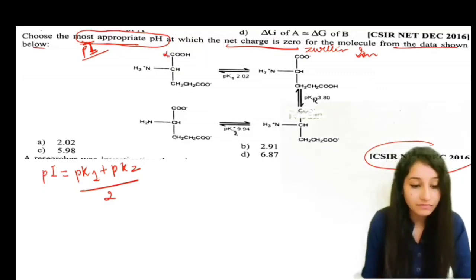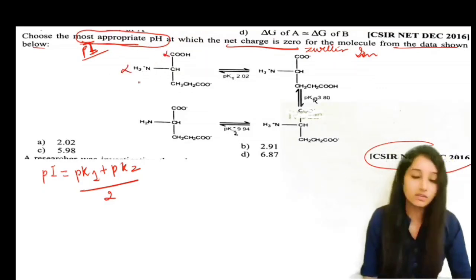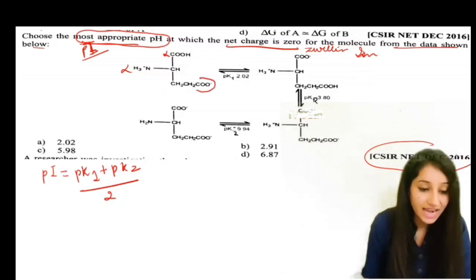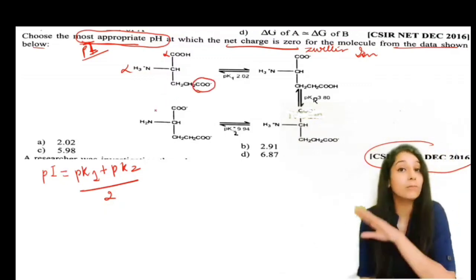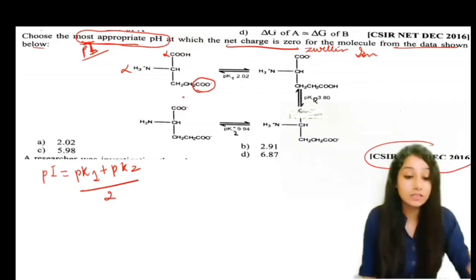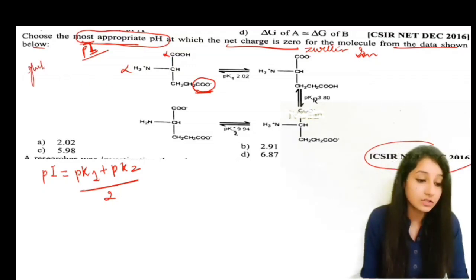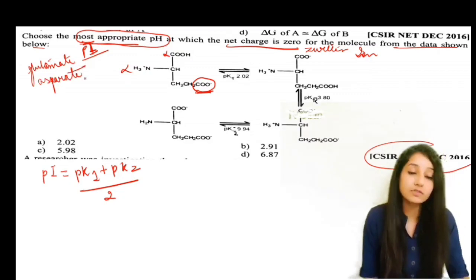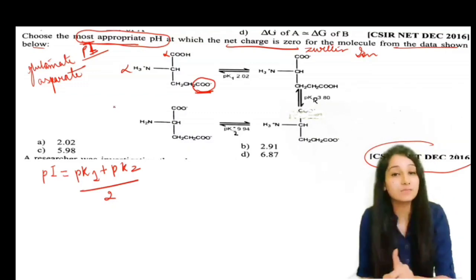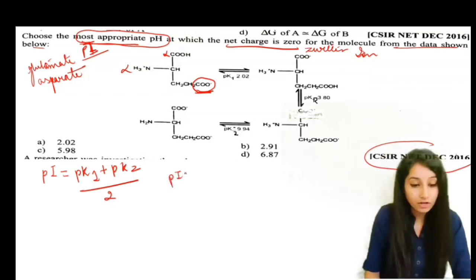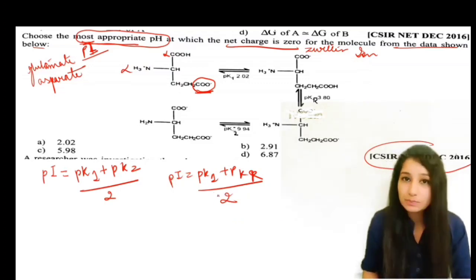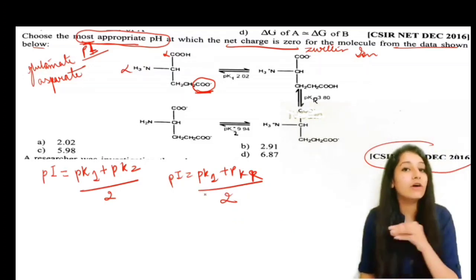Here we can see that the alpha carboxylic group is given, the alpha amino group is given, very good to go. But in the side chain there is an extra carboxylic group also given, and here is the twist. As the extra carboxylic group is given, we know that it is either glutamate or aspartate. In the previous videos, we have seen that the formula for glutamate and aspartate is different. The formula for them is (pK1 plus pKr) upon 2. And we also know that pKr is the pK value of the side chain.